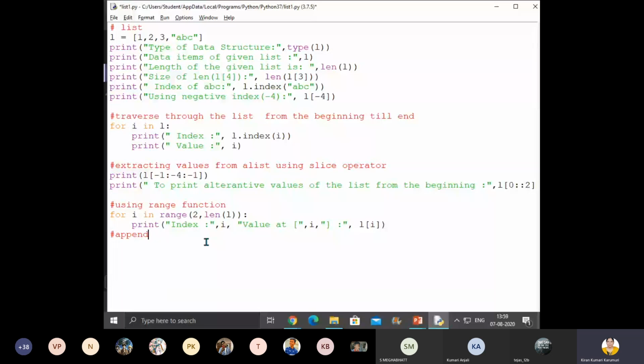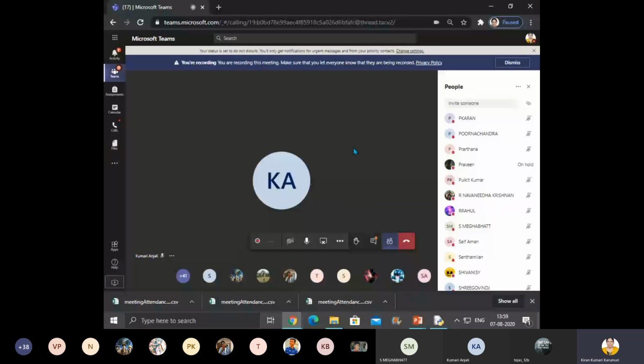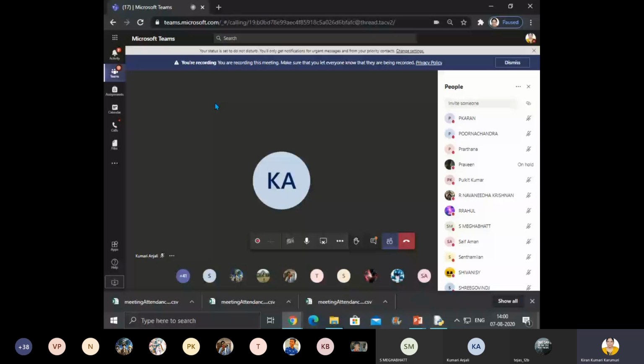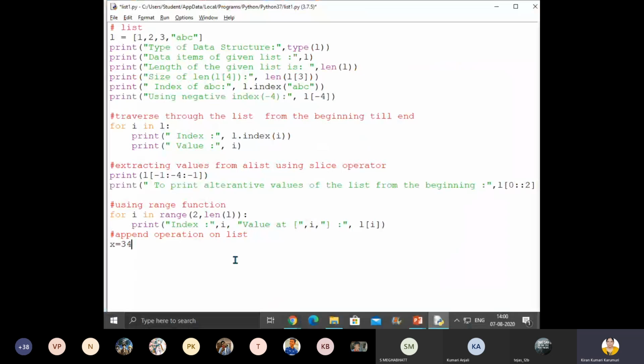Append operation on list. So how do we append? Using which method? Just now I have shown you, na? List dot append. This will append an item at the end. Now let us see. Let me give you some value: x is equal to 34. Now L dot append(x).